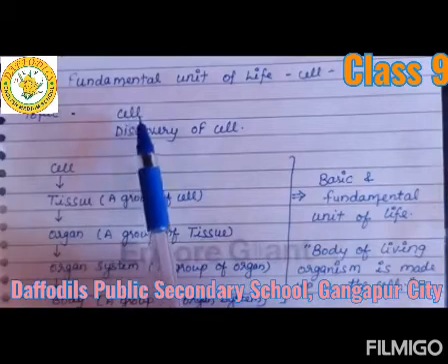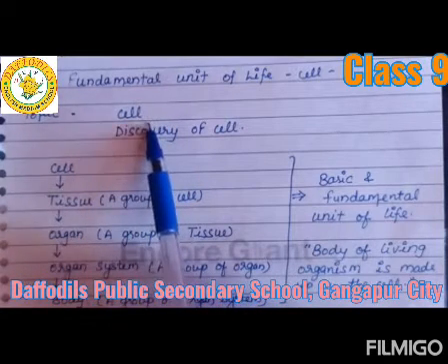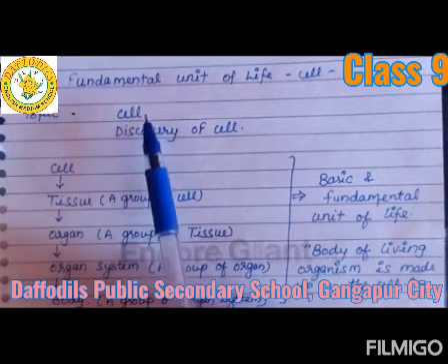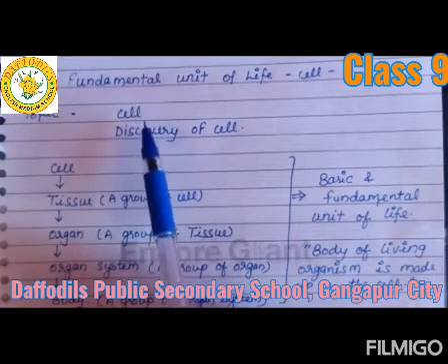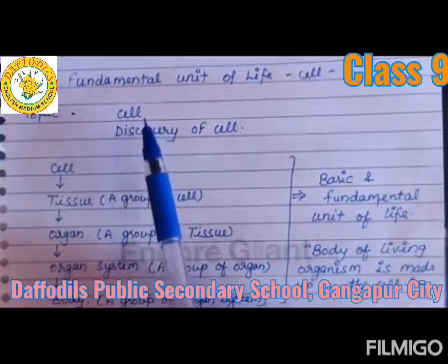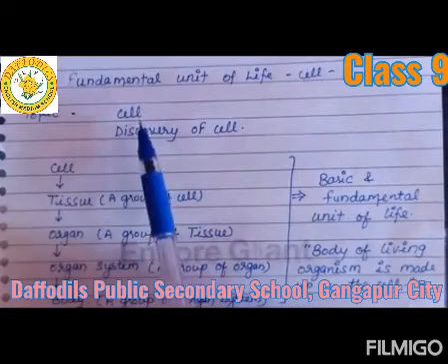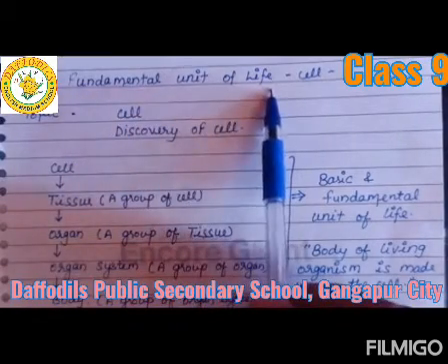We know that cell is the fundamental and basic unit of life because the living organism's body is made up of different types of cells. Each and every cell performs a specific function. Now here one question arises: how do we represent that cell is the basic and fundamental unit of life?